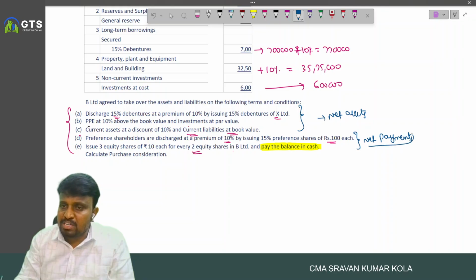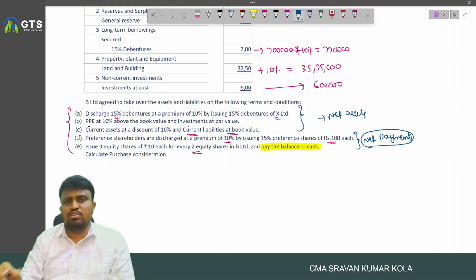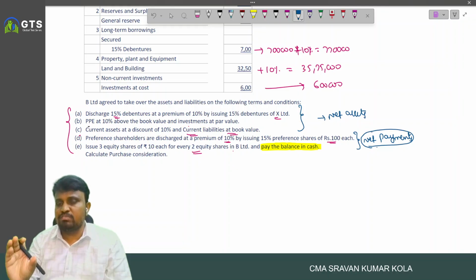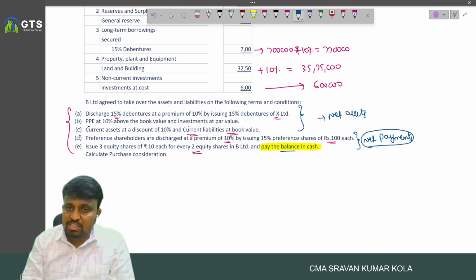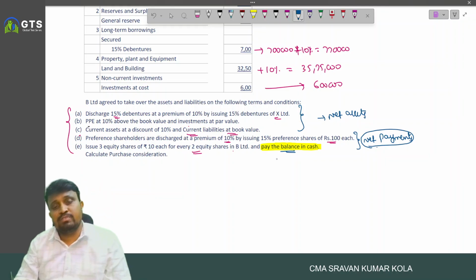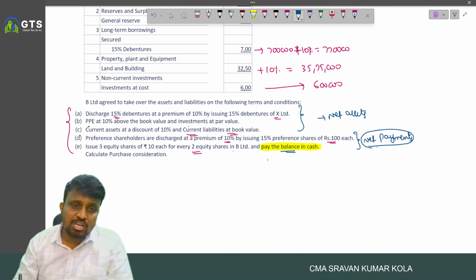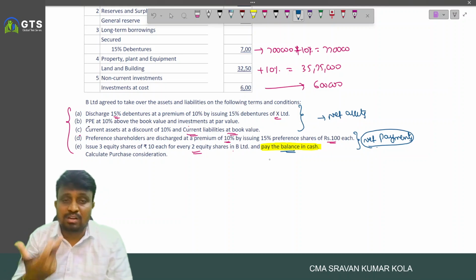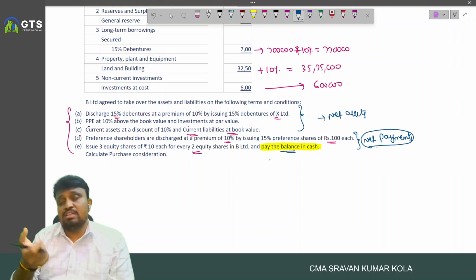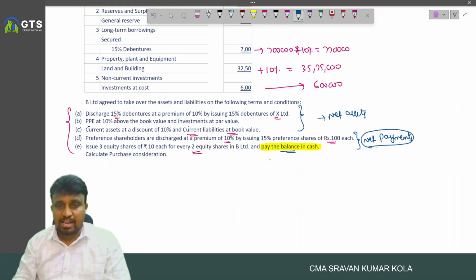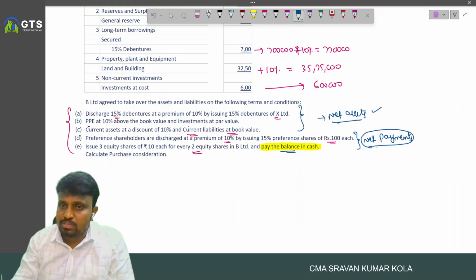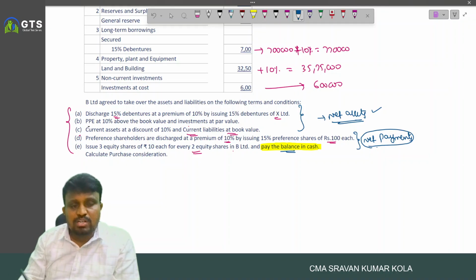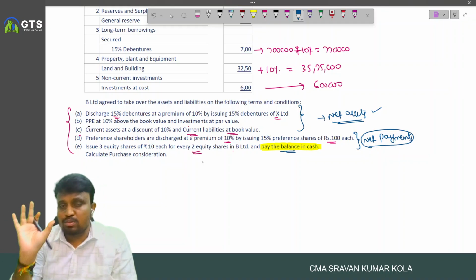If complete data was given in the net payments method, we follow that one. There is no problem. Clearly mentioned, follow the net payments method. But in the net payments method, one balancing figure was given. So we need to calculate PC. Out of that, to the preference shareholder how much amount we pay, and to the equity shareholders in terms of equity shares how much amount we pay. If you deduct, then the remaining is the balance payable in cash. So the PC is required to be calculated by using which method? Net assets method first. Net assets method means total assets minus outside liability.